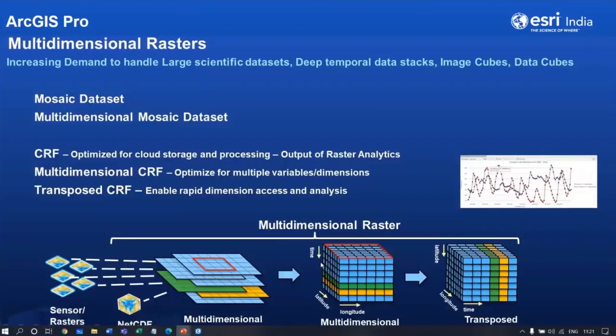Because of this, it is ideally suited for scientific purposes like atmospheric data or geological data. This data can be in HDF, NetCDF, GRIB, or multidimensional CRF files.